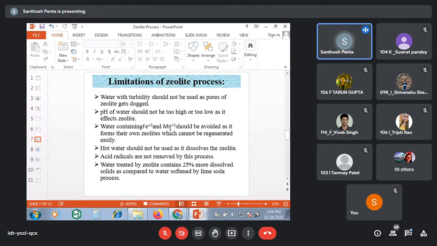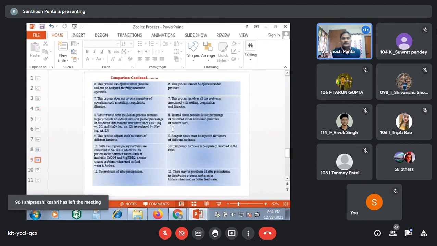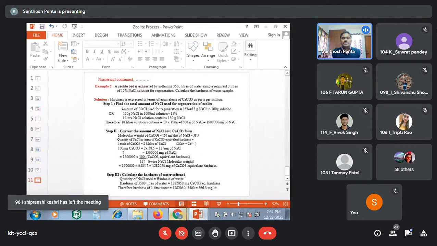Hot water should not be used, because zeolites may dissolve in it. Acid radicals also should be avoided. So these are some of the limitations. Okay, now this is about the zeolite method.